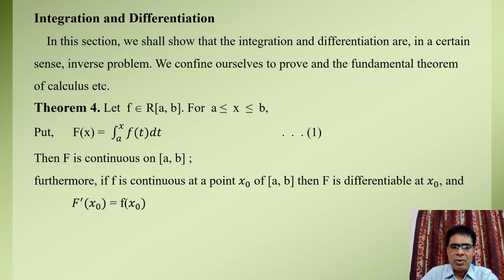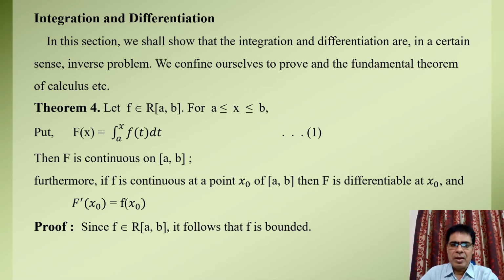And also we have to prove that if the function small f is continuous at a point x0 of the closed interval [a, b], then the function capital F is differentiable at that particular point x0, and the derivative of function capital F at this particular point x0 equals f(x0).